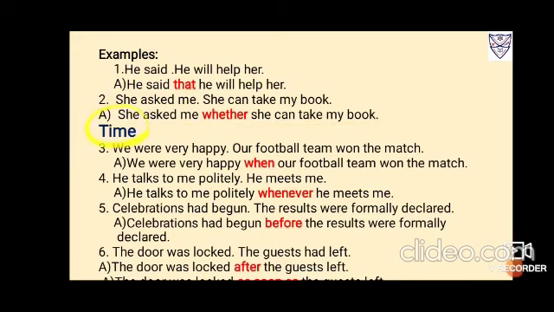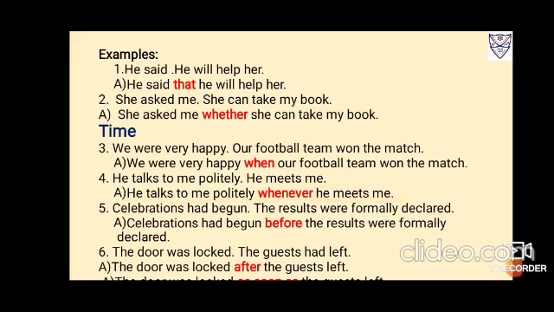The use for time, conjunctions used for time. We were happy, our football team won the match. Now when were you happy? We were happy when our football team won the match. He talks to me politely, he meets me. When does he talk to you politely? Whenever he meets me. So that shows time. So it is he talks to me politely whenever he meets me.